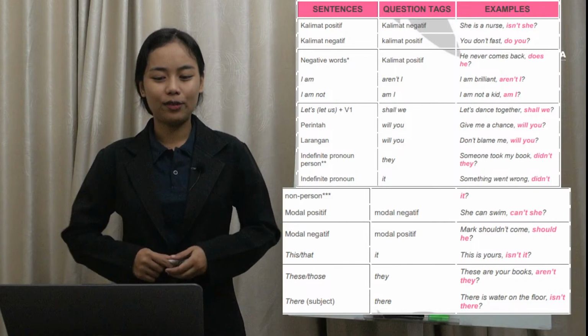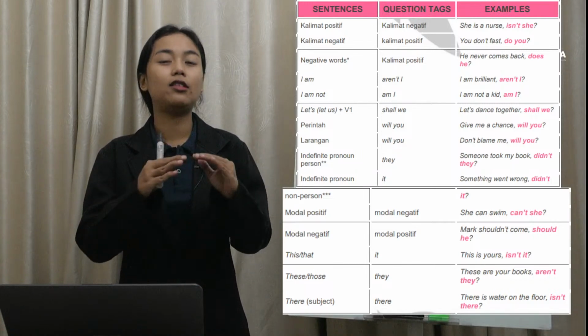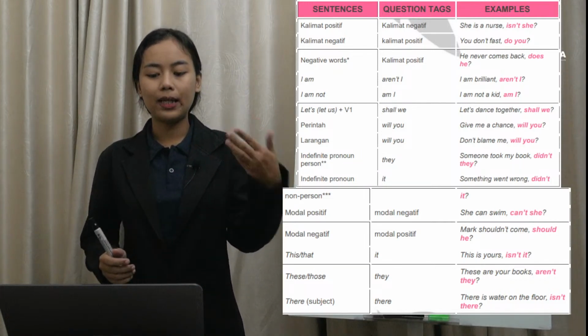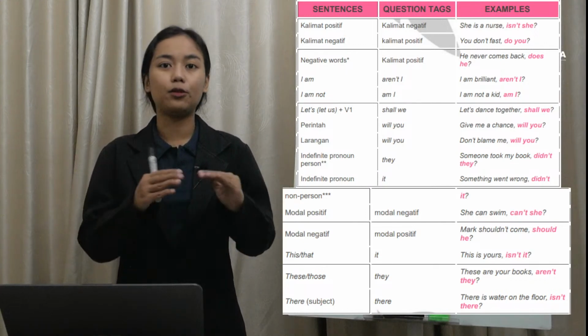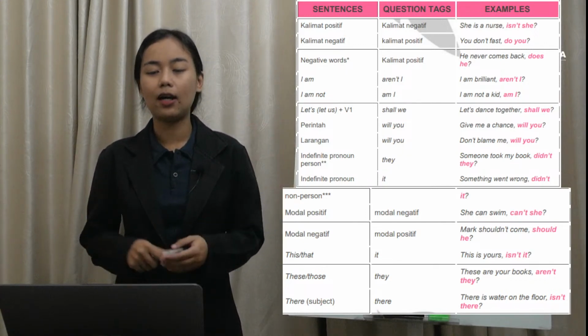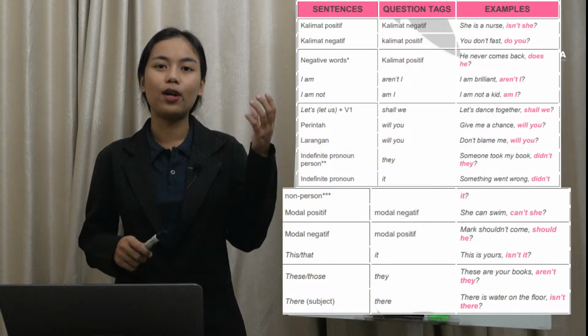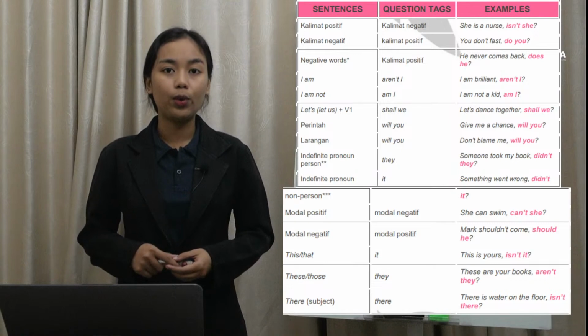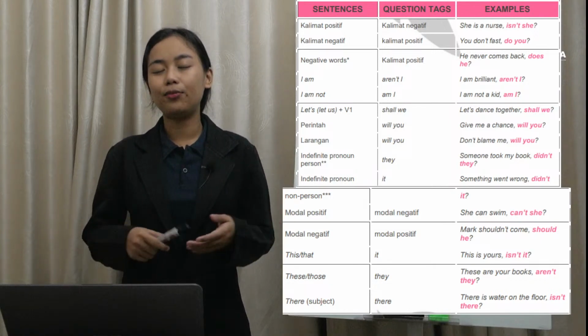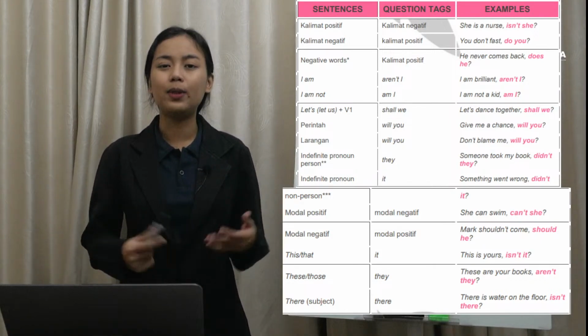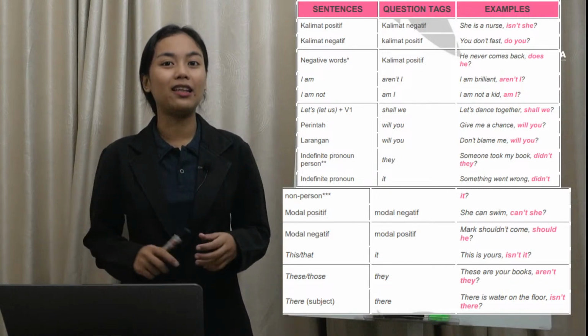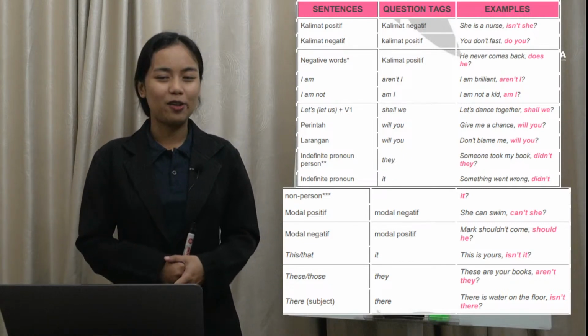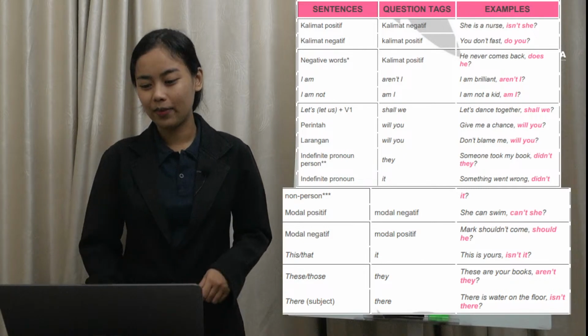Next, we have if the sentence is in the form of perintah. Kalau kalimatnya atau pernyataannya dalam bentuk perintah, maka question tag yang digunakan harus menggunakan will. For example, give me a chance, will you? Beri aku kesempatan. Jadi itu merupakan perintah, kemudian question tag-nya harus menggunakan will you?